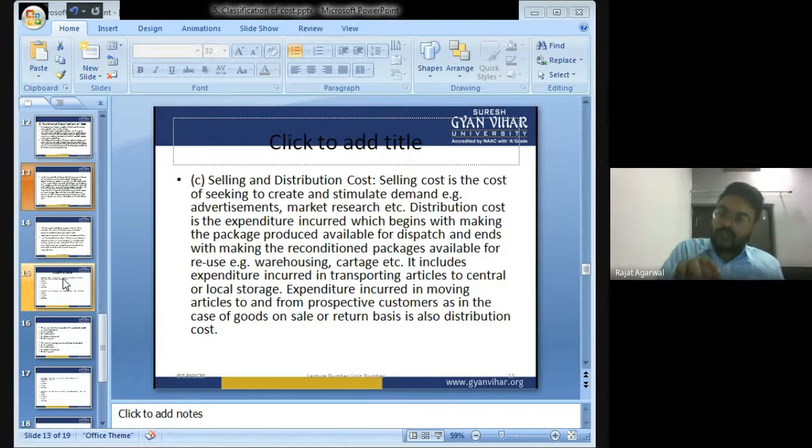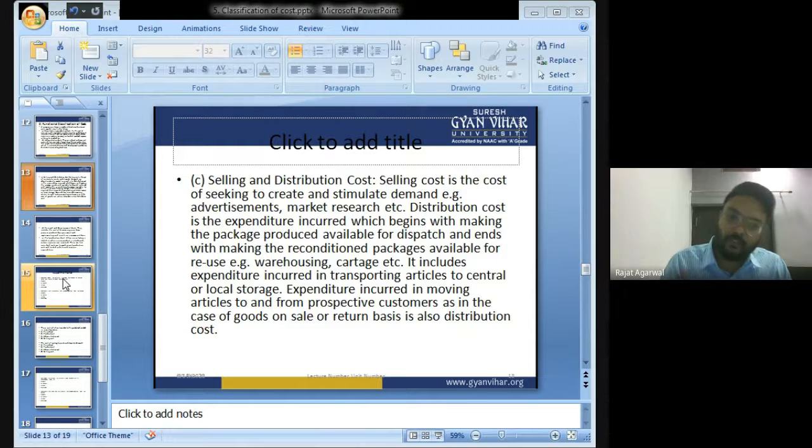So the cost, that 1 crore rupees that I am paying to run that advertisement on television, is known as selling cost. So selling cost is the cost that is incurred to create demand for a product.